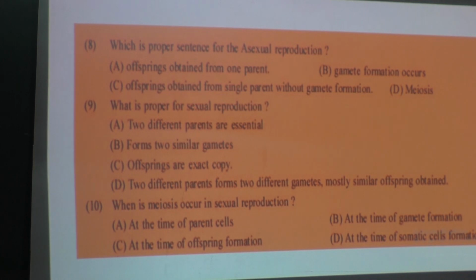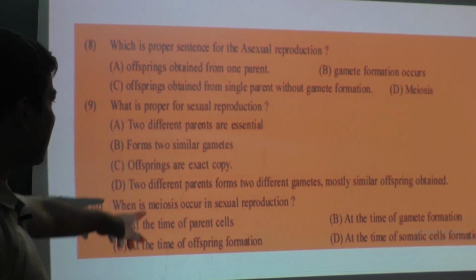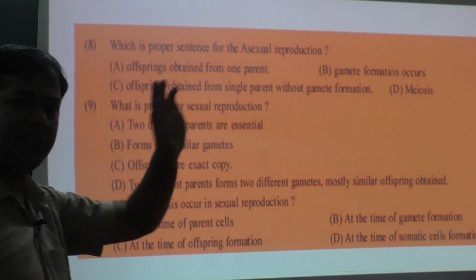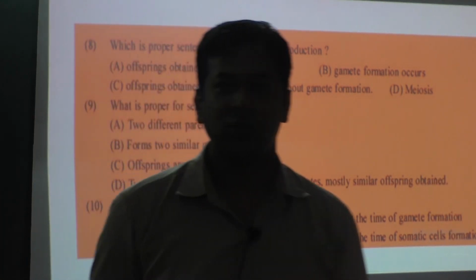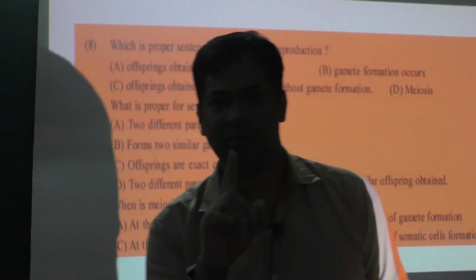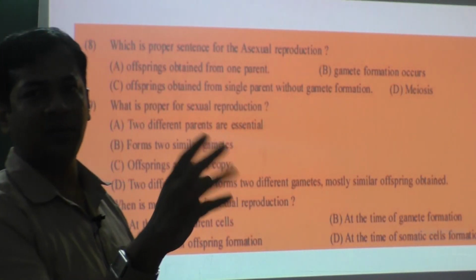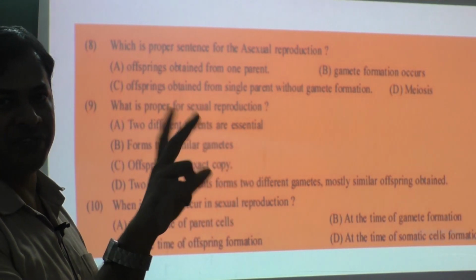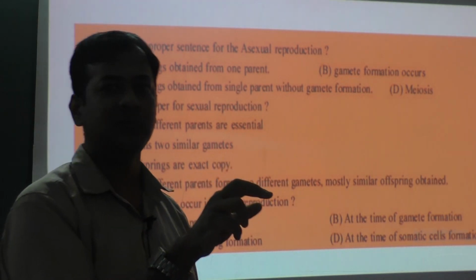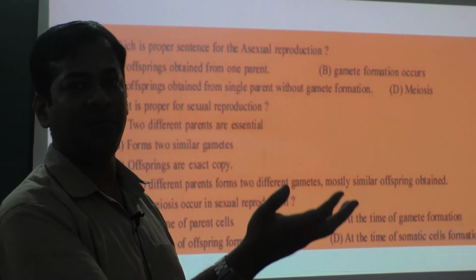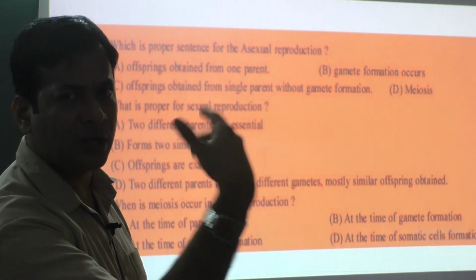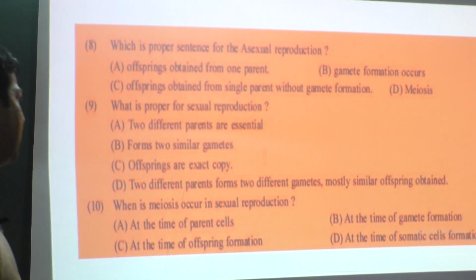It should be option D. Two different parents means the father produces sperm, the mother produces egg. They produce two different gametes but produce similar offspring, meaning their children will be human beings only. Humans produce humans, dogs produce dogs. So it should be option D.